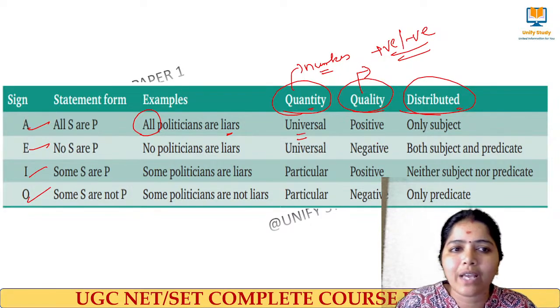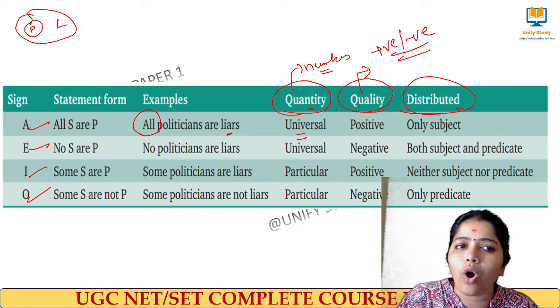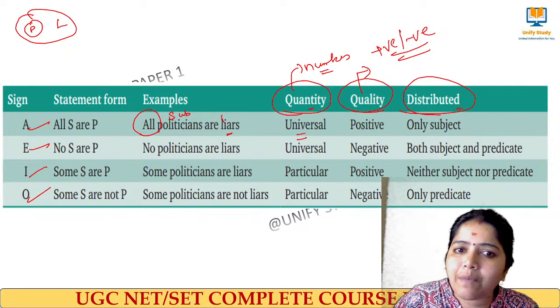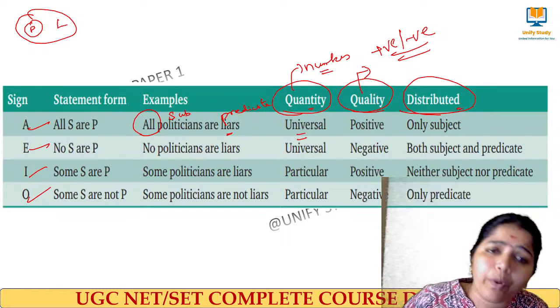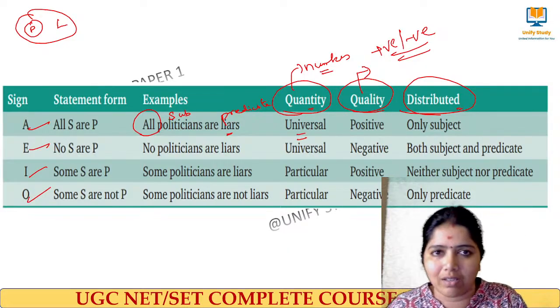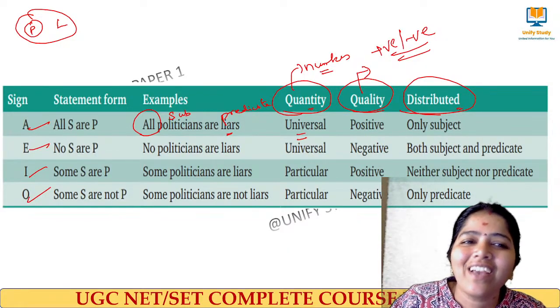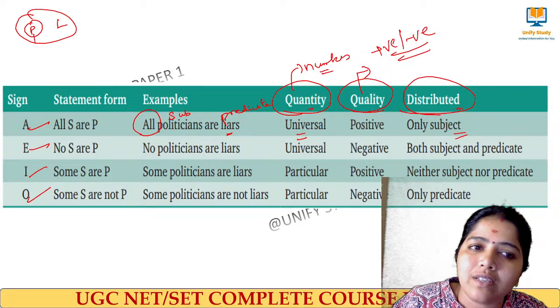Quickly I am going to tell you, all politicians are liars. See, I am taking all the politicians. This is called the subject, and this is the predicate of a proposition. Here, all the politicians, I am talking about all the politicians in the universe, they are liars. According to the statement, don't make it controversial. So here we say only the subject is being distributed. Only this subject is distributed.